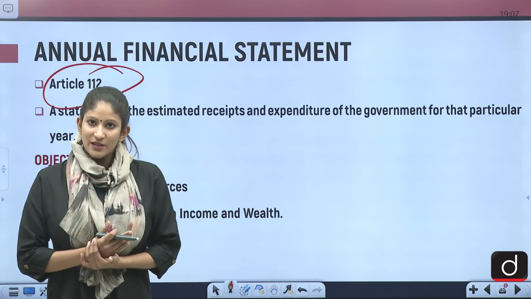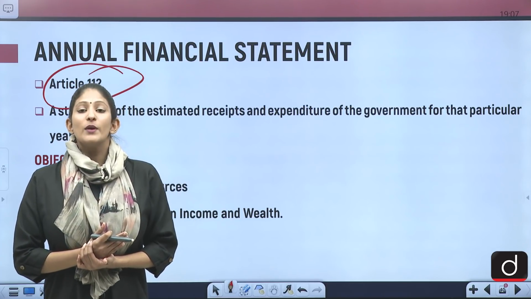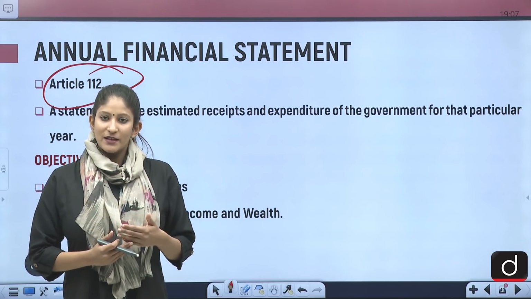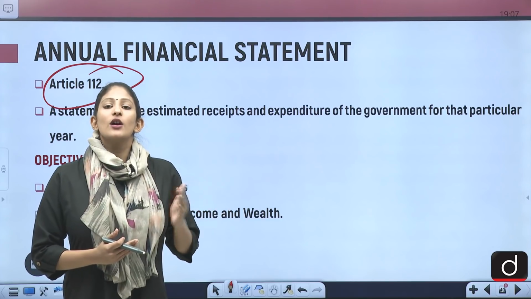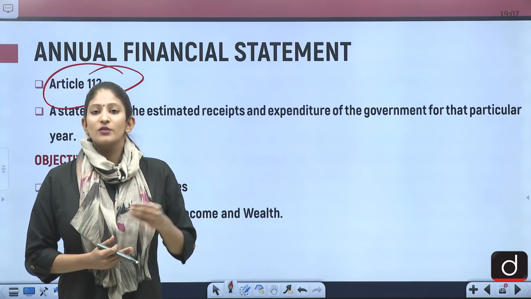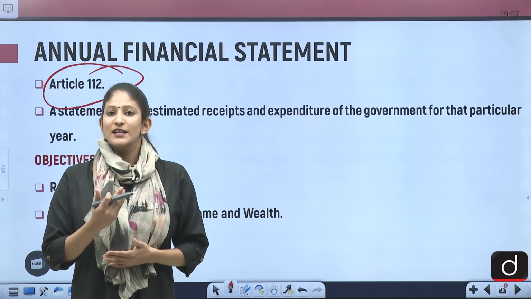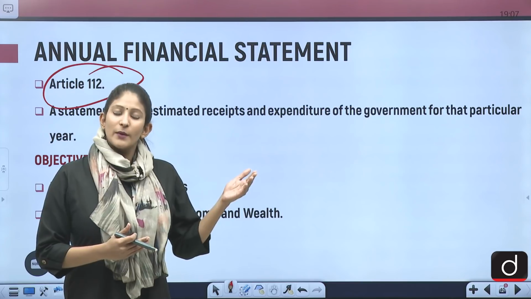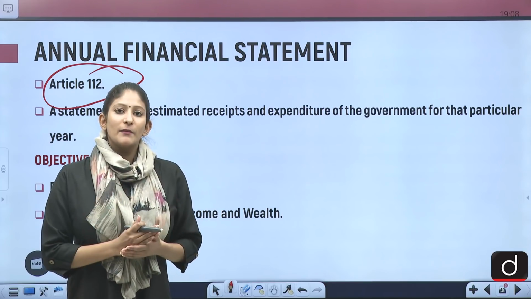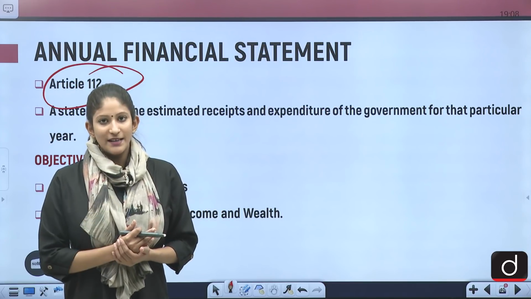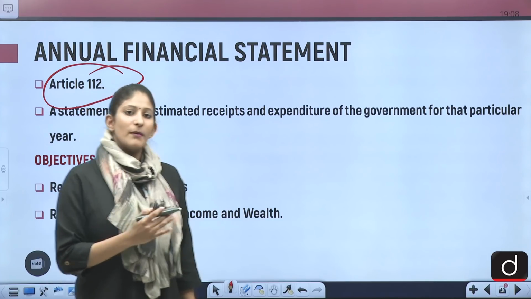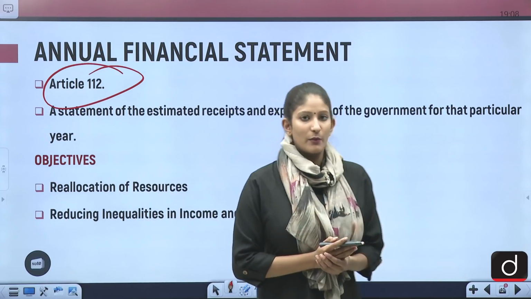And one more change in 2017 was to do away with planned and non-planned expenditure. Now, planned expenditures are those expenditures which were expected to be expended because of the Planning Commission, for works of Planning Commission, and all other expenditure which were not expected to be given away apart from Planning Commission's projects were non-planned expenditure. So, that was done away with, right?